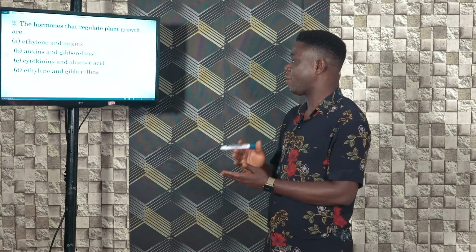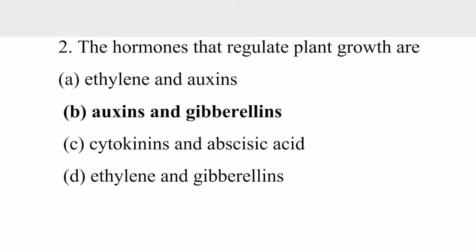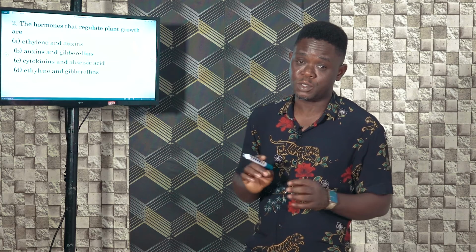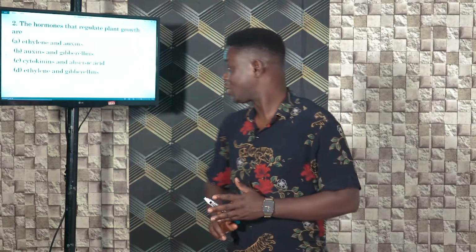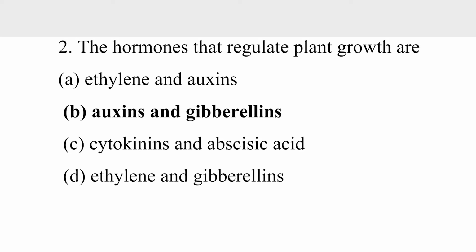So, ethylene retards plant growth, auxins and gibberellins promote plant growth, cytokinins promote cell division, and abscisic acid promotes growth in buds and also induces dormancy. The only pair that promotes plant growth will be auxins and gibberellins. So the correct answer is B, auxins and gibberellins.